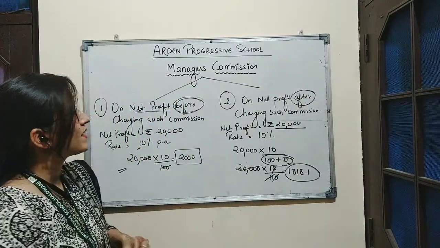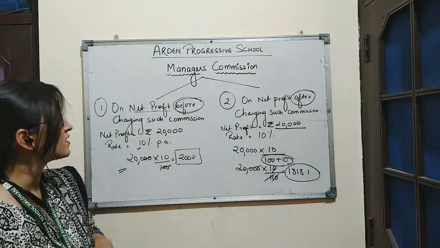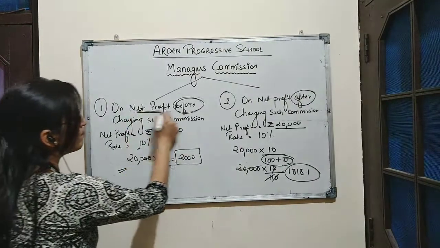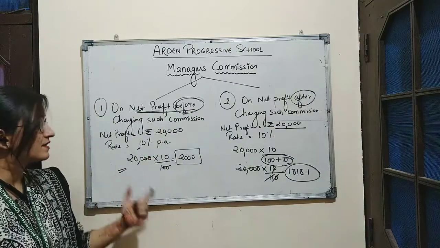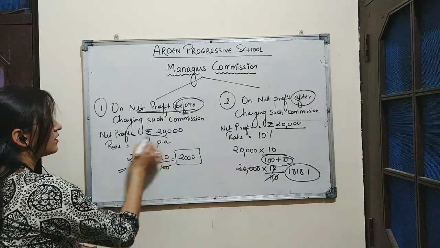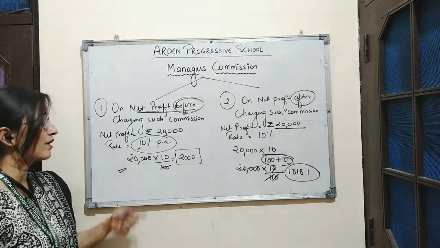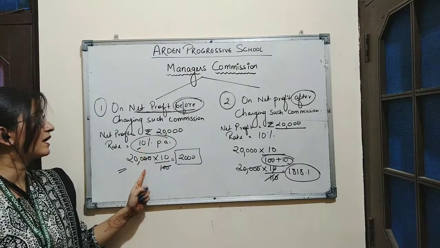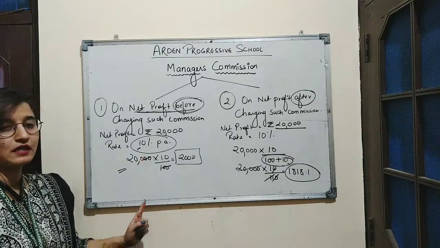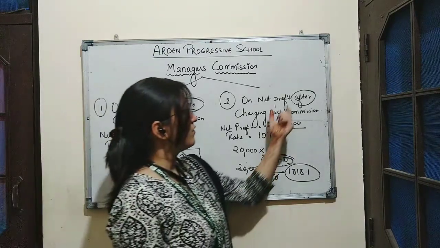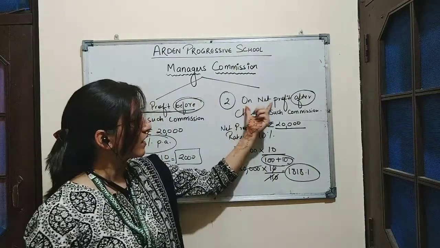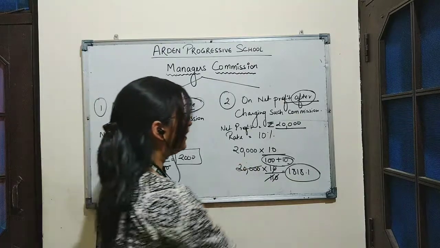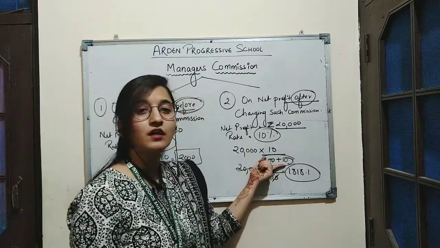So the basic difference between both the methods is, in the first method where manager's commission is entitled on net profit before charging such commission, we simply have to find out the rate of commission which is given in the question of net profit. Net profit is 20,000. So we will simply calculate here 10% of 20,000. But in the second method, the manager's commission is entitled on net profit after charging such commission. We just have to add the rate of commission in the denominator.